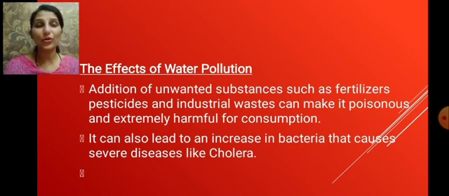So when such organic matter is released into the water bodies, it helps in the growth of a large amount of microorganisms. And these microorganisms, when consumed by living organisms like humans, cause certain communicable diseases.